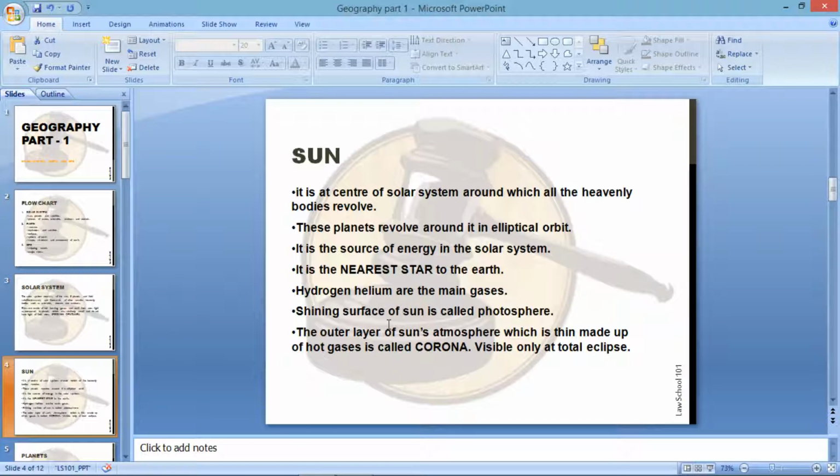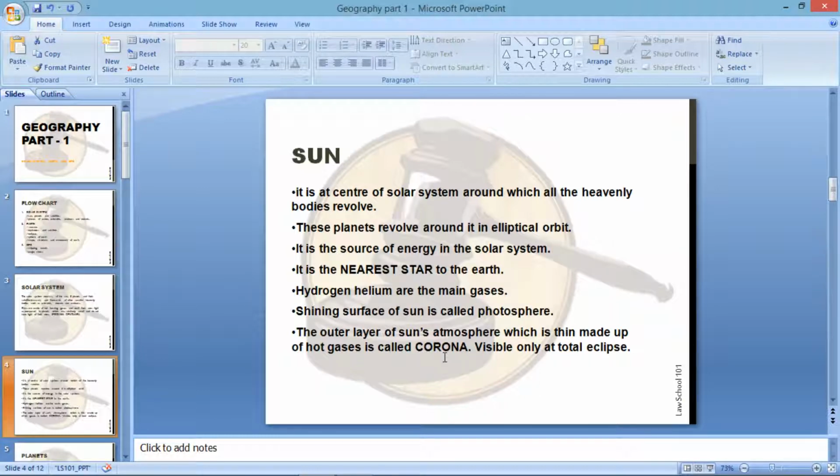inside the Sun. The shining surface of the Sun is called the photosphere. The outer layer of the Sun's atmosphere, which is thin and made of hot gases, is called the corona. It is only visible at total eclipse. This is more or less what can be asked. Also, the Sun's size is 13 lakh times that of the Earth, and it is the ultimate source of energy for life on Earth. Its diameter is 14 lakh kilometers, but it is not as important for CLAT as these points are.